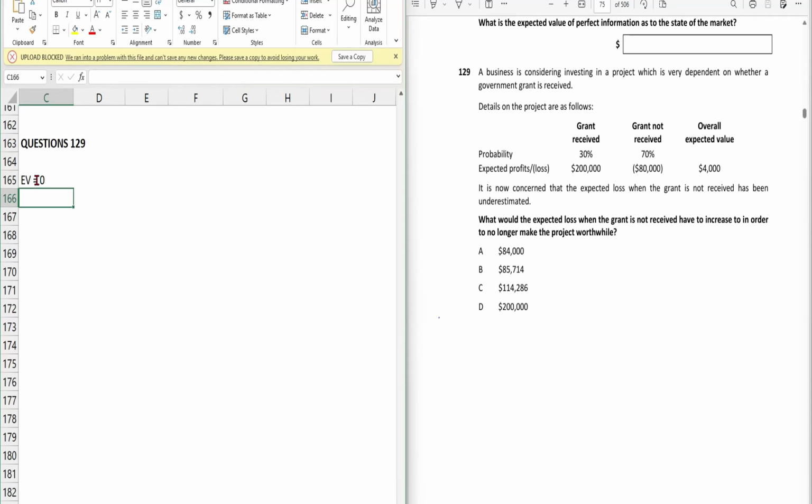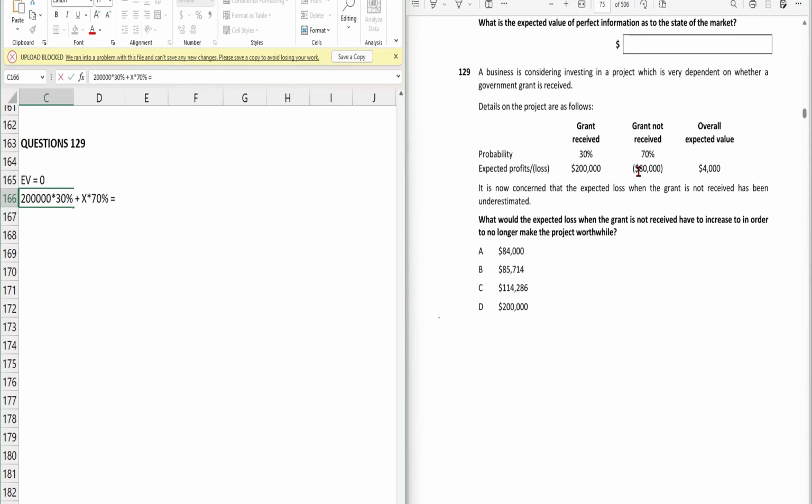All right, now how do we calculate the expected value? You guys are familiar with that. We calculate expected value by multiplying the profit or loss with their respective probability. When the grant is received, the profit is 200,000 and its respective probability is 30%. At the same time, we will add the value we are calculating, so let's assume it's X, and we will multiply it by its respective probability, 70%.